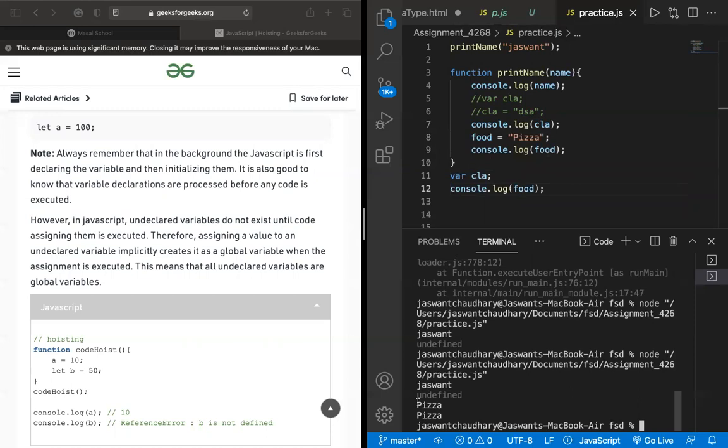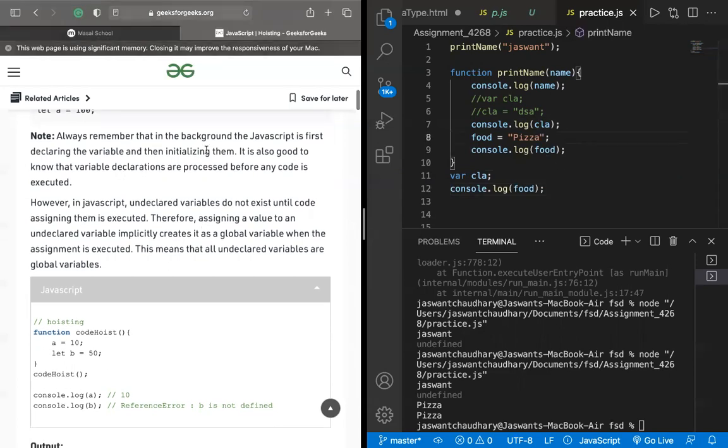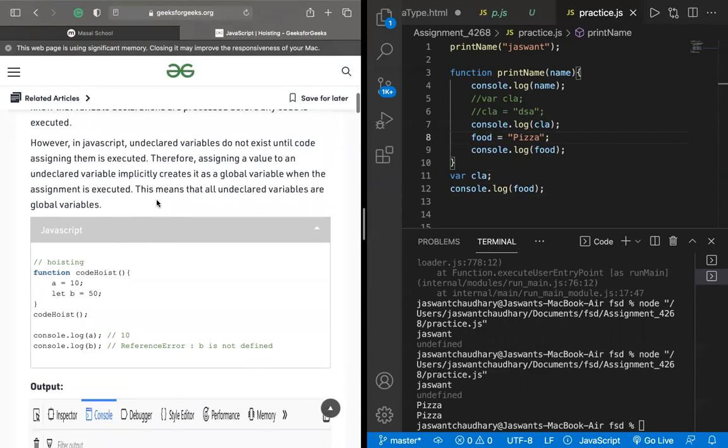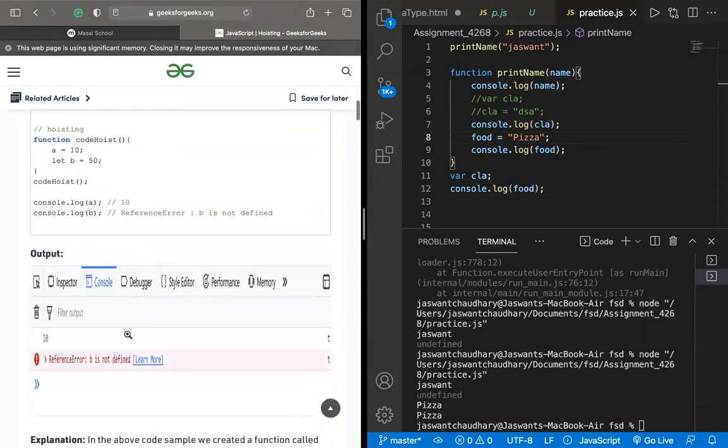So you can see you are able to get the value, right? This is one step deeper than what we have been taught till now. Am I right or wrong? Okay, great. So it is also good to know that variable declarations are hoisted. So we got it.